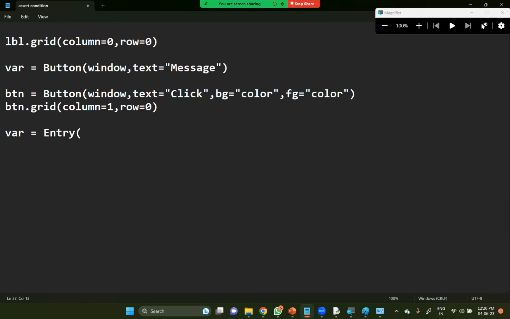Entry of, where exactly we are trying to display this one, window, comma. What is the size of your text box, how much length is displayed? Width will be equal to some number, any number, whatever it may be.